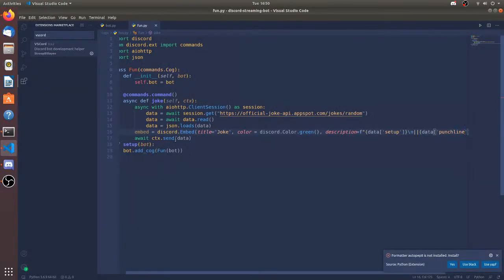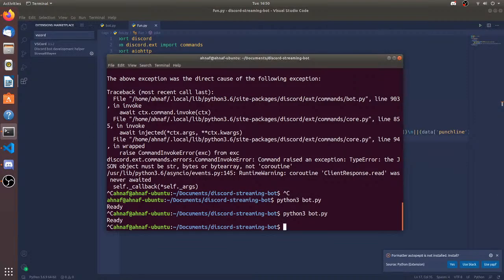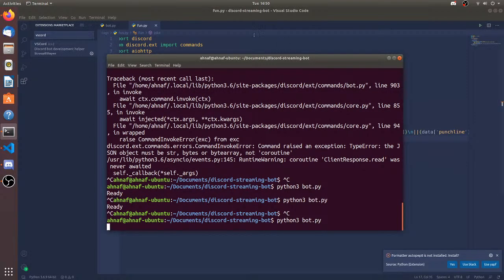Oh, I forgot to send the embed. Embed equals embed. You have to be really careful while making things. So embed is going to be the embed.